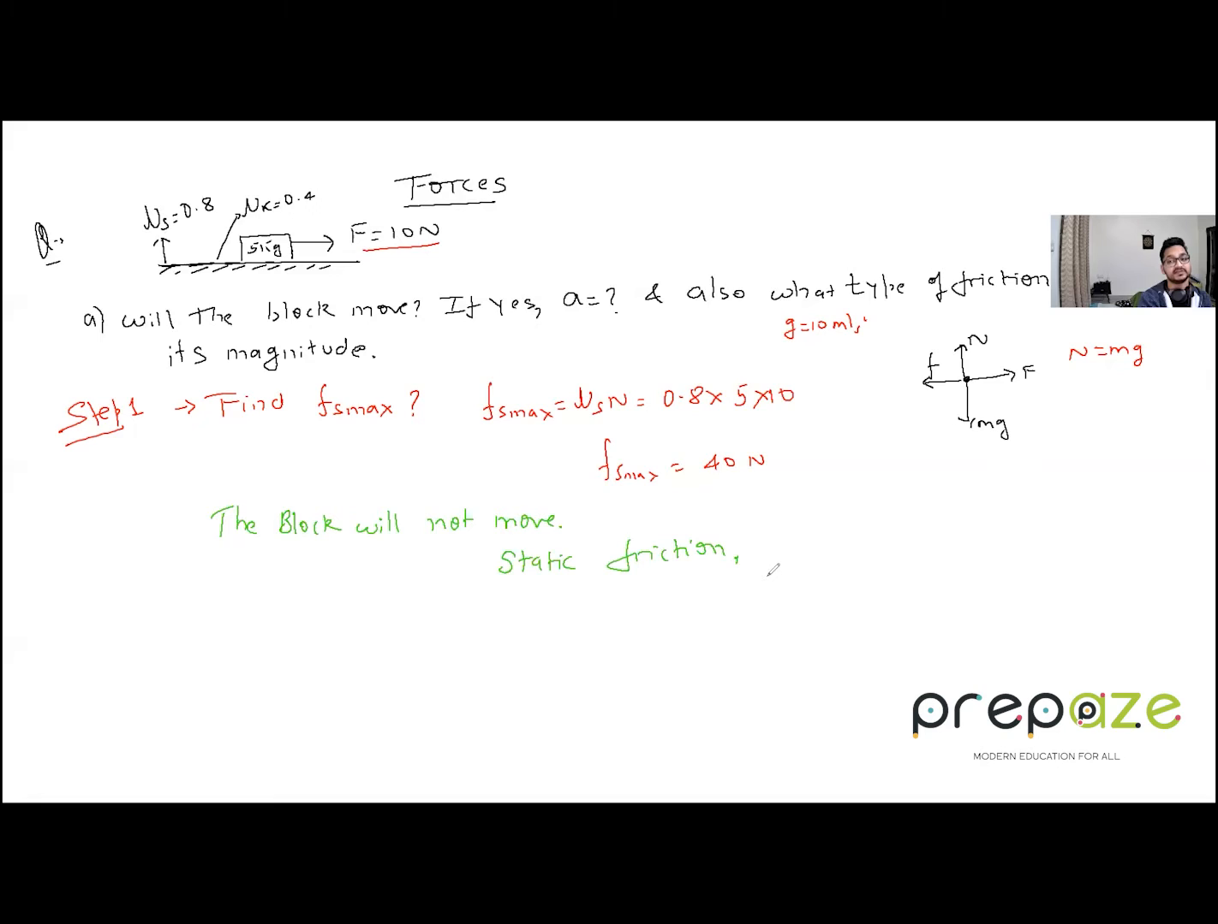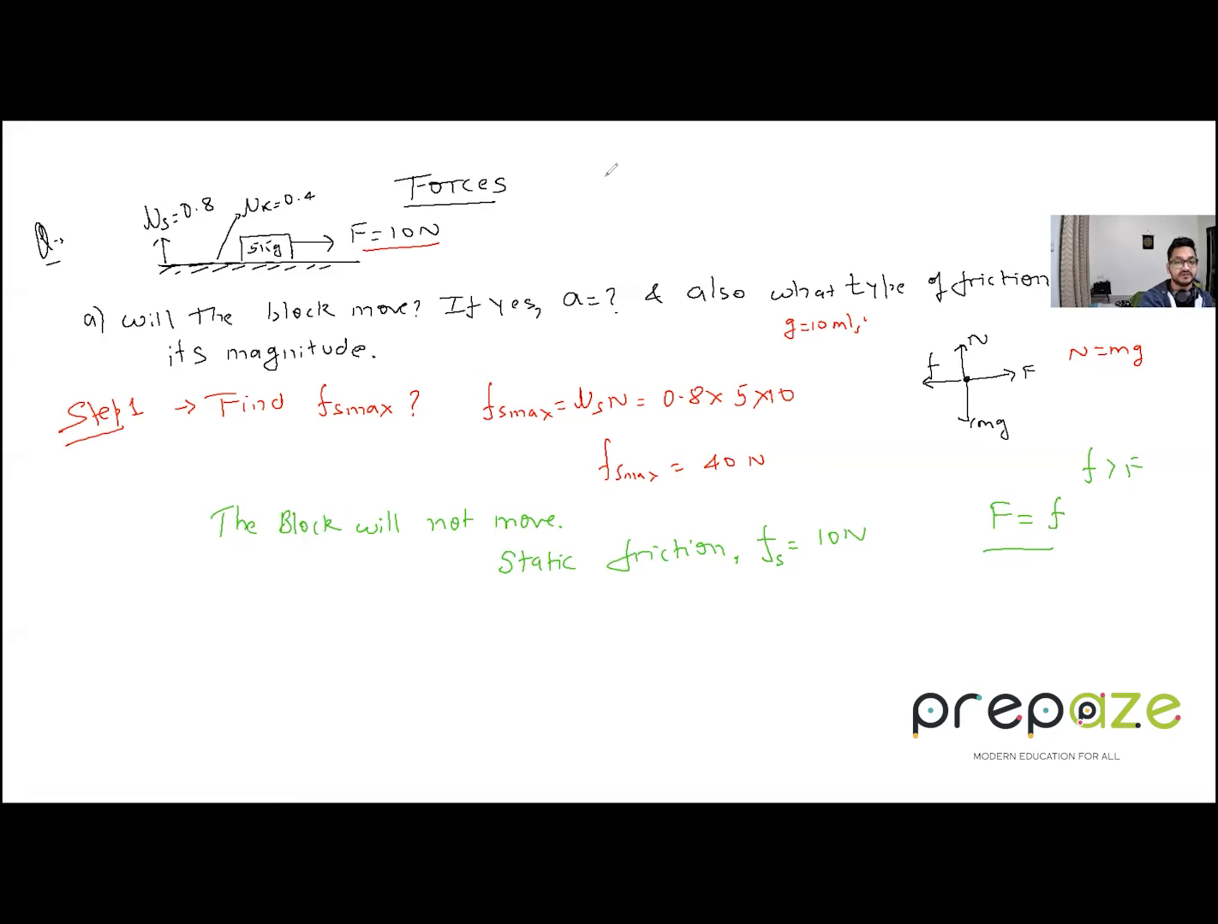They write 40. It is not 40, because now the block is not moving. So obviously f has to be equal to F only, right? Then only the block will be at equilibrium. If you make the small f greater than F, if you write 40 newtons, you are saying that the block is moving in the backward direction. That's not possible, right? So f will be equal to F. So it's static friction, and the value of static friction Fs right now is only 10 newtons.